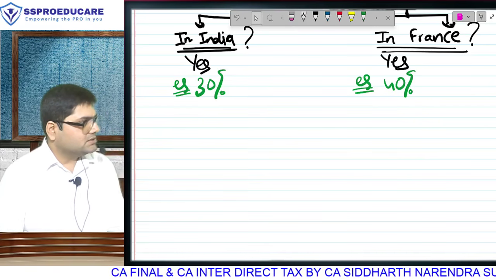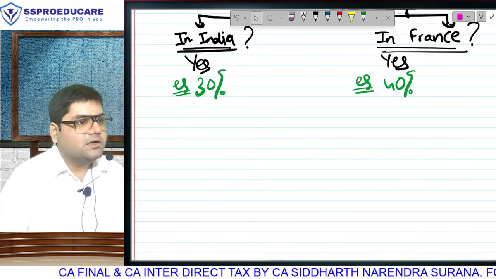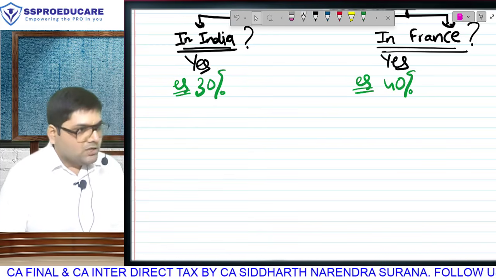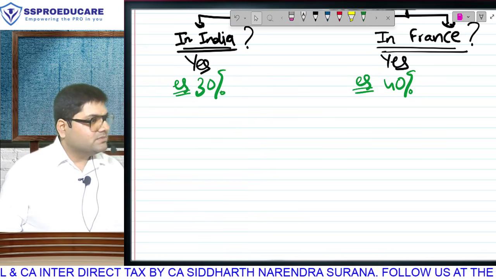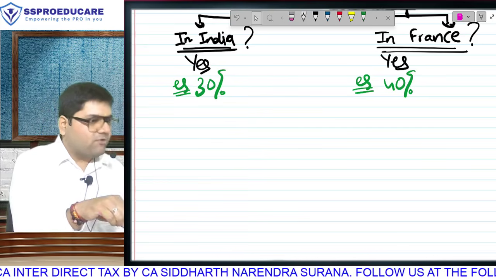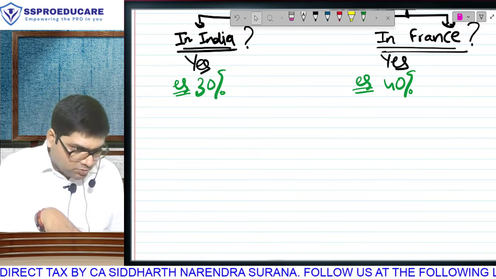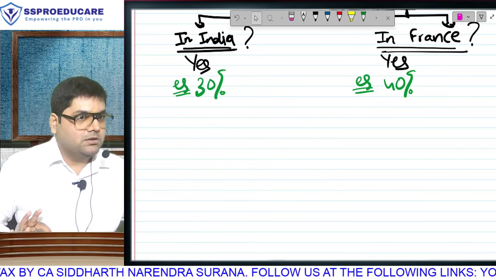This is double tax. When resident of one country will earn income in another country, home country will levy tax because of principle of residence and host country will levy tax because of principle of source. This is genuine hardship. And the whole objective of this chapter, if I have to summarize this chapter, full chapter for you, whatever will happen between today and tomorrow, this chapter is all about bringing 70 to a lower number.